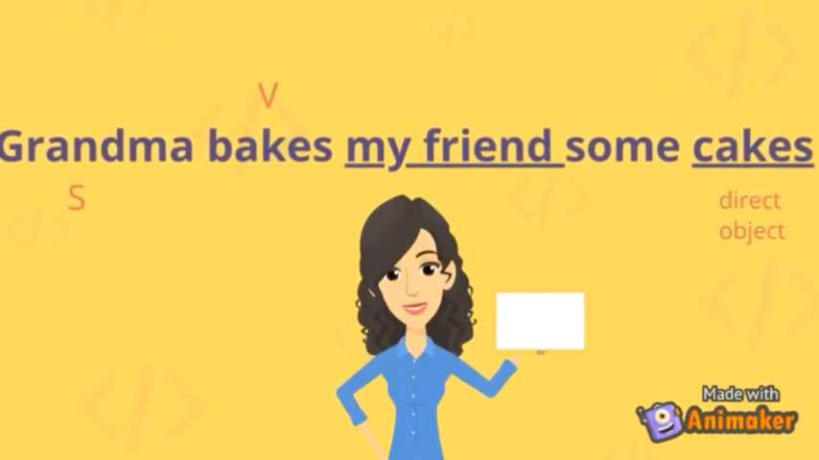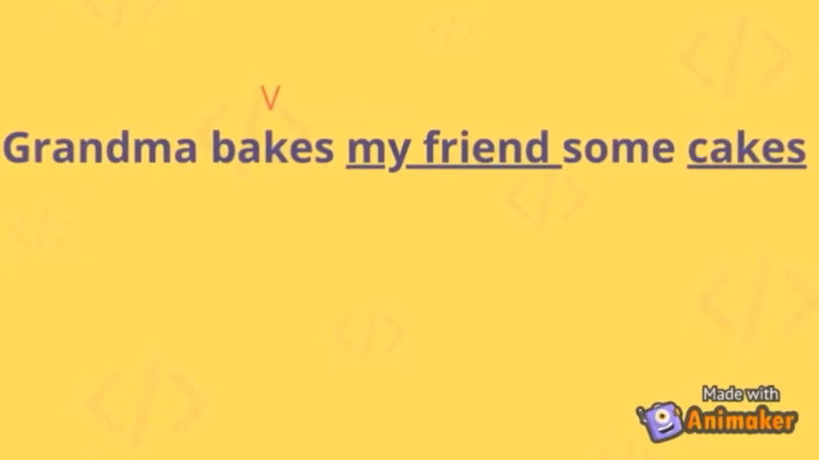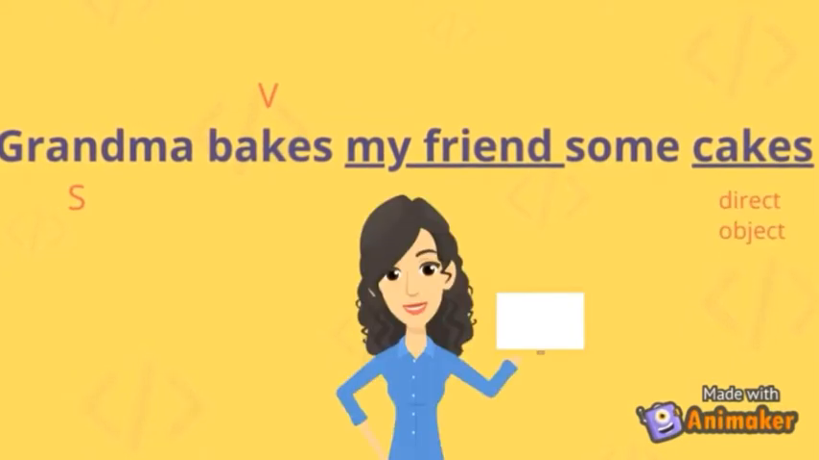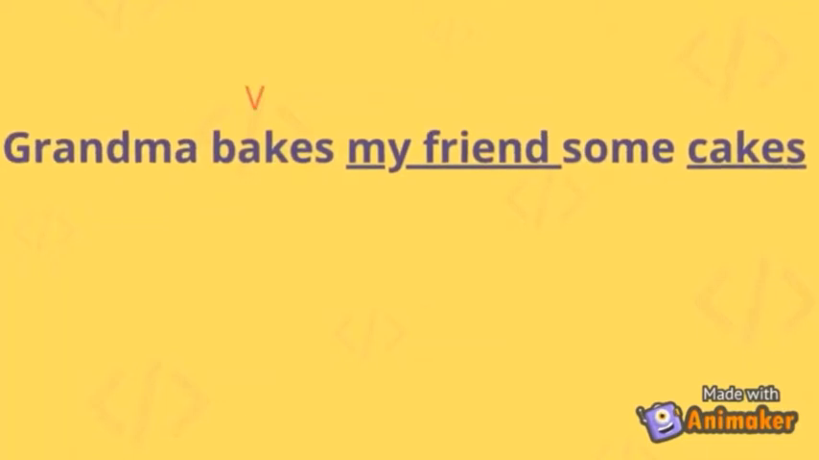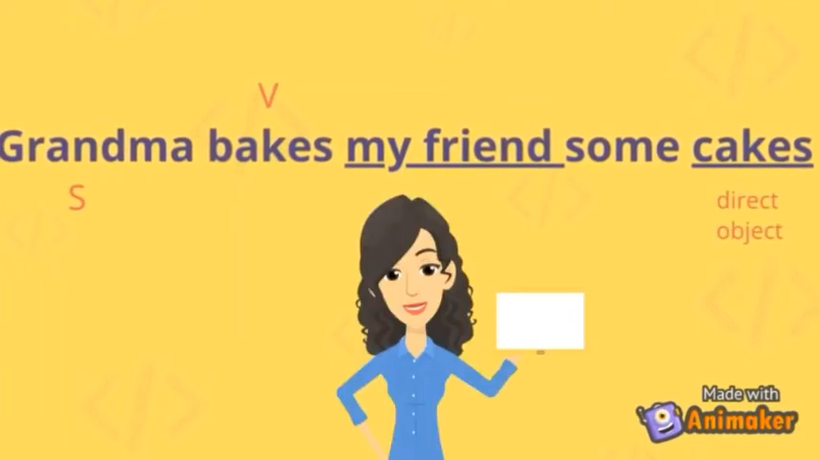Now, identify the indirect object. Remember, ask the question for whom or to whom. So, the answer is my friend. Therefore, my friend is the indirect object.